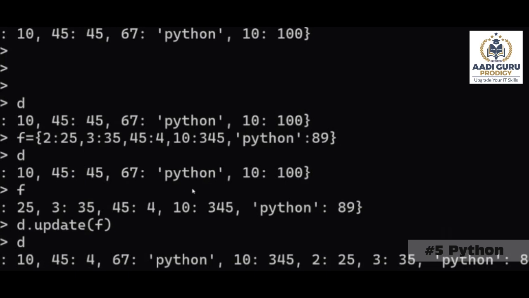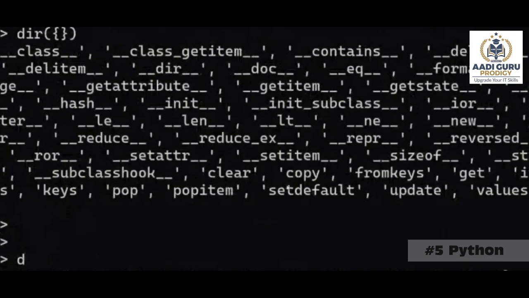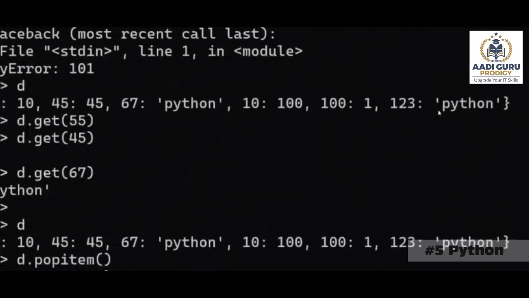Setdefault for adding something, pop to remove something, popitem to remove the last item. Okay, keys to get only keys, values to get only values, items to get the keys and values, and update is if you want to update the dictionary with some other dictionary. So these are the different operations that we have in this one. So clear, copy are the same as we discussed, and we have a get.